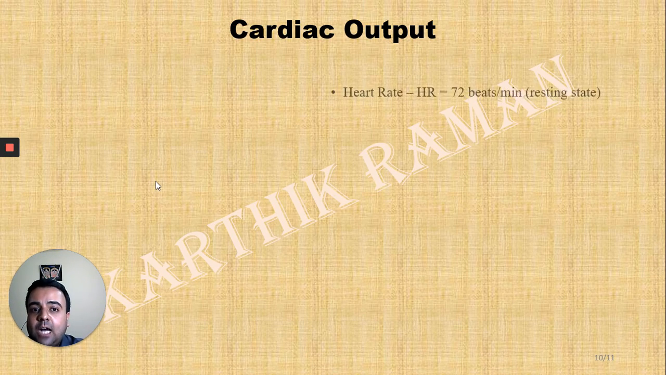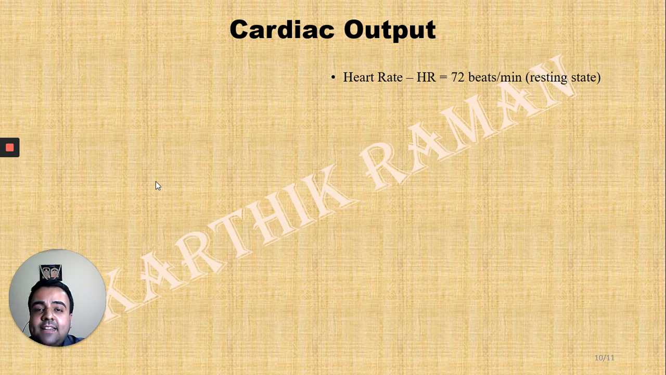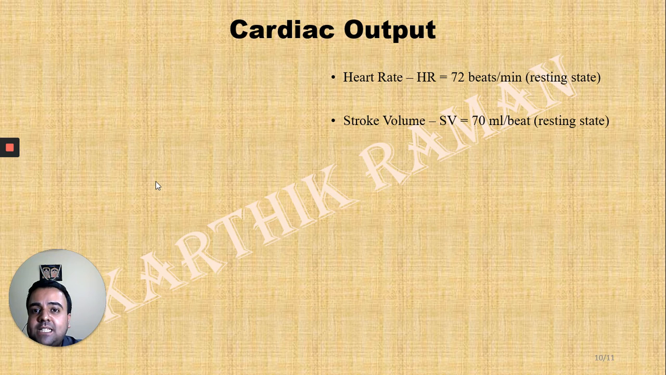Now the cardiac output. I mentioned that the heart rate is the number of times the heart is going to beat in 1 minute. Typically, it is about 72 beats per minute in a normal resting adult. Then there's something known as stroke volume, abbreviated as SV. The stroke volume has a value of 70 ml per beat in a normal resting adult and is defined as the volume of blood pumped by the ventricle per beat.